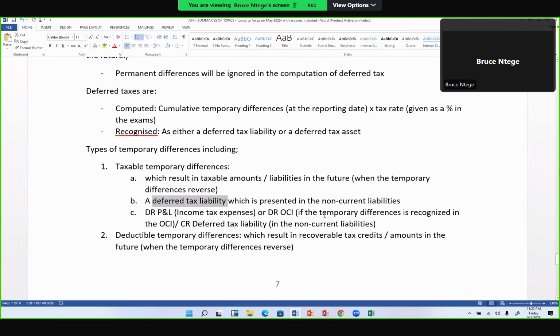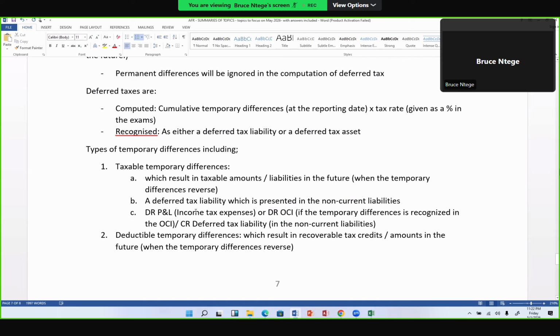You credit that deferred tax liability in the non-current liabilities. The corresponding debit goes to the income tax line in the P&L, or to other comprehensive income if the figure that brought about the temporary difference was itself recognized in the other comprehensive income.